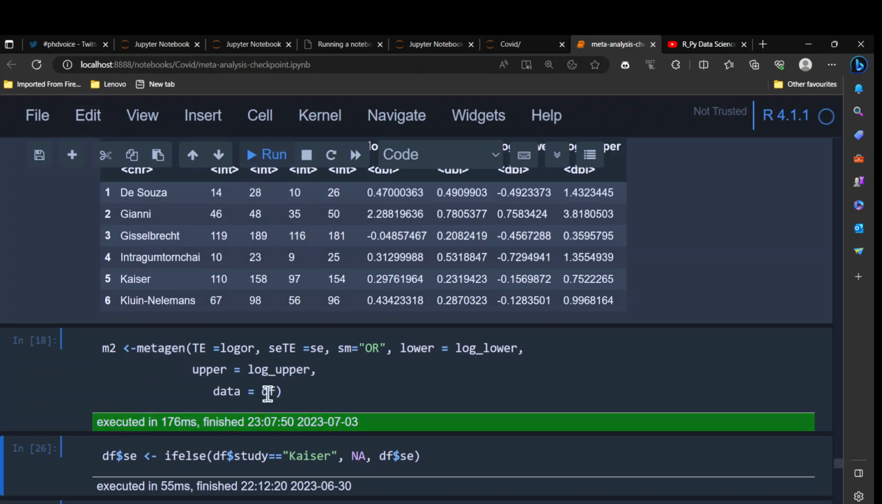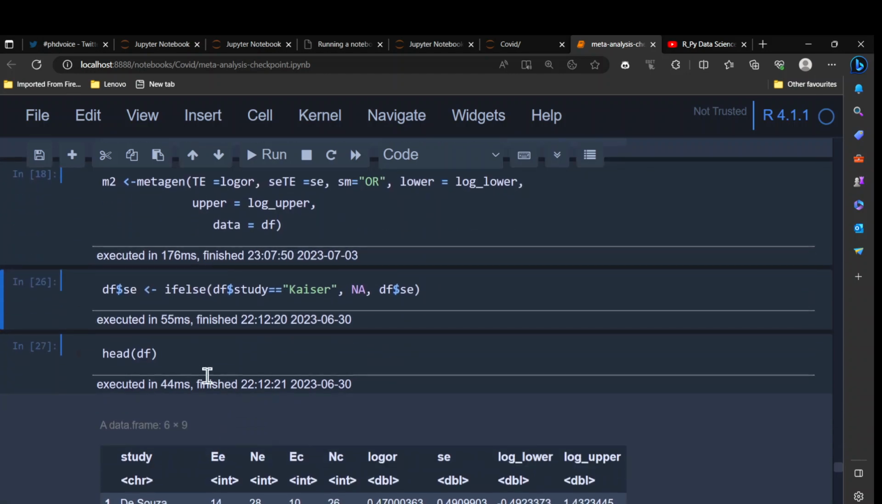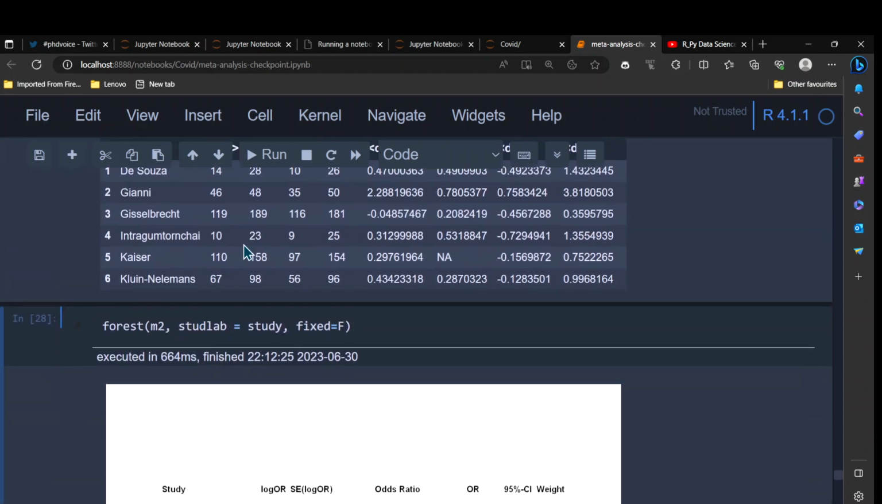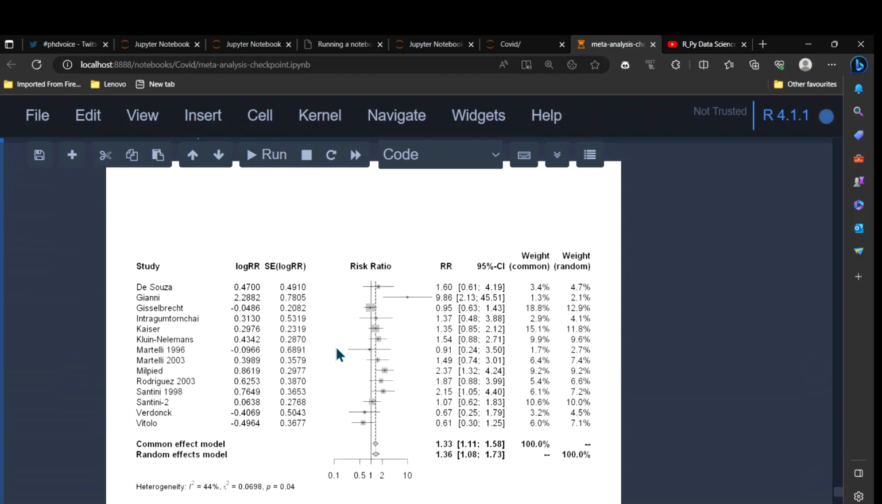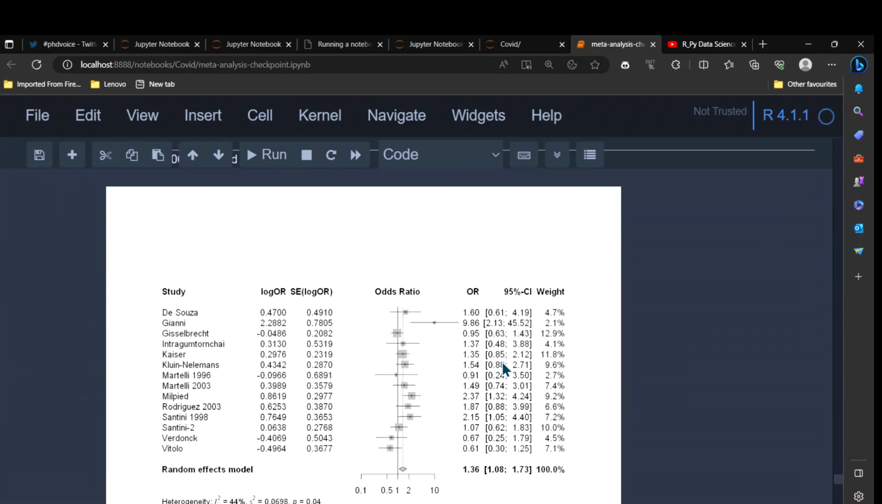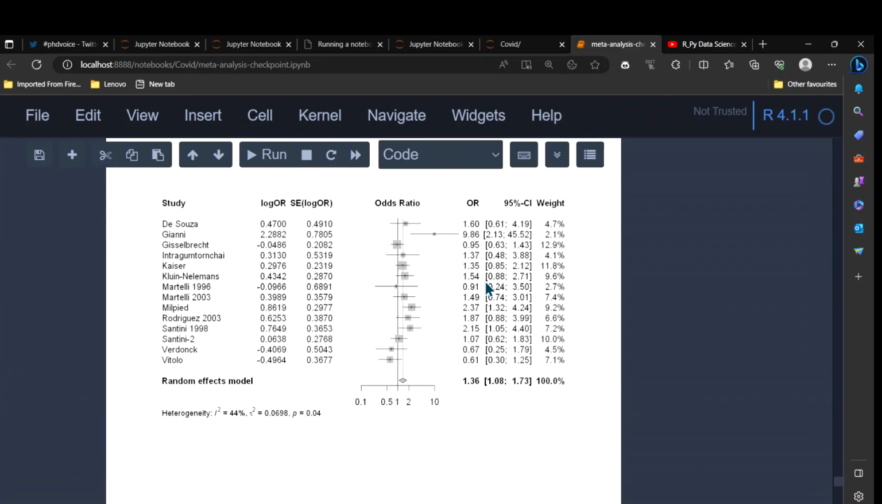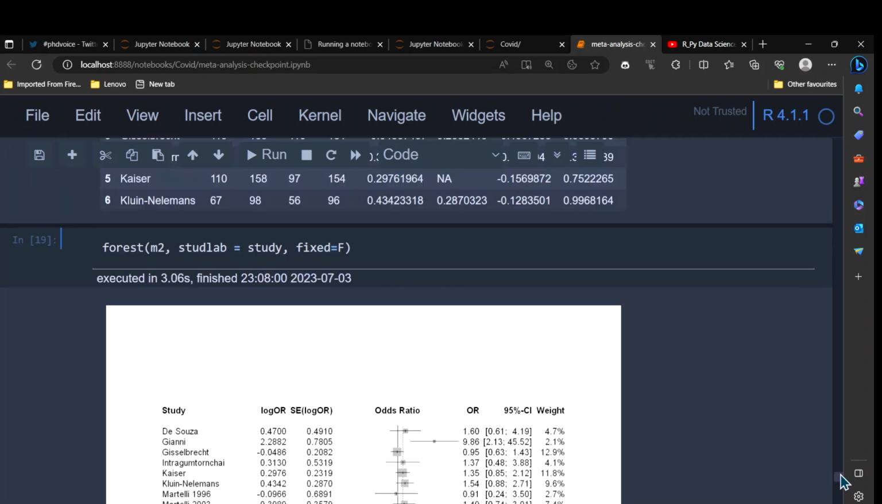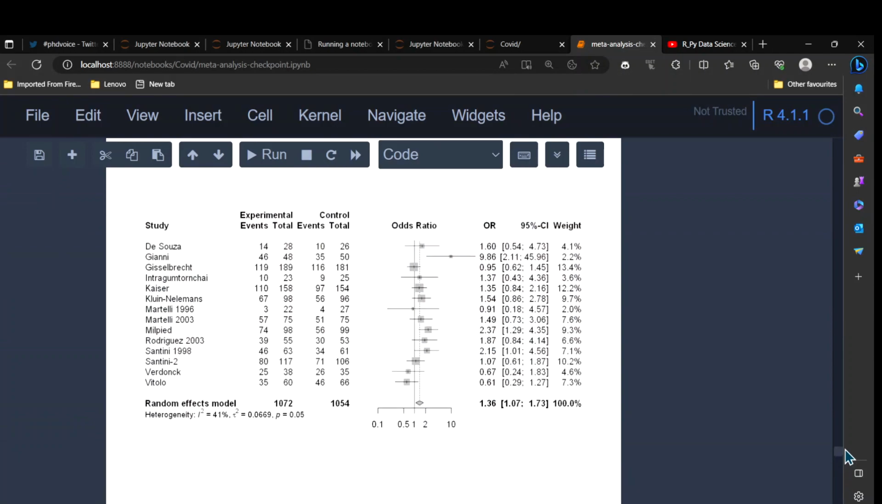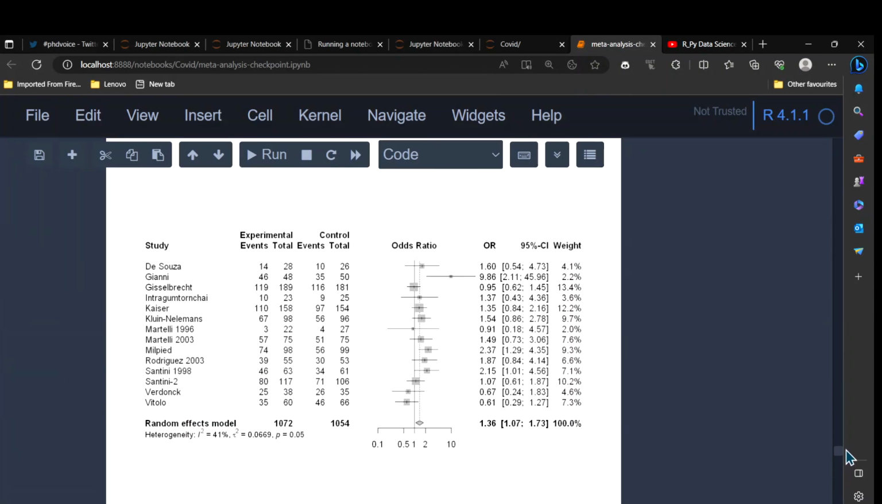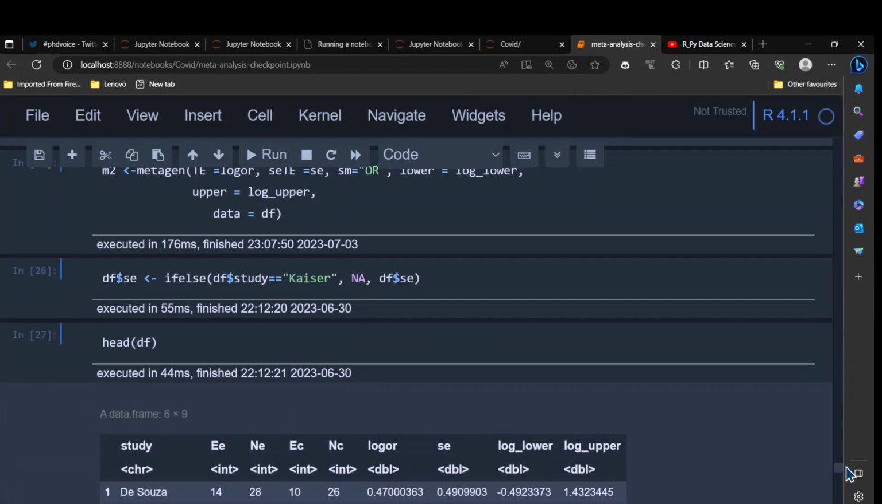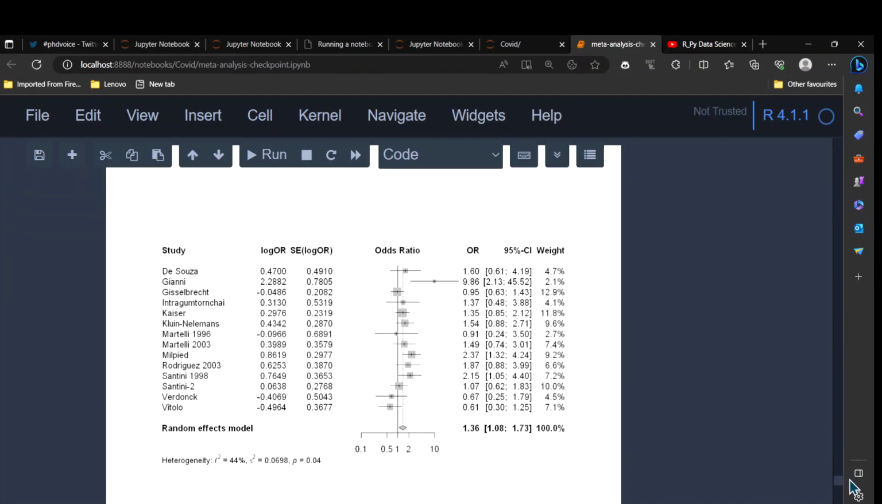So we simply run it in metagen, and then we will be able to see the forest plot. If you remember, our odds ratio was 1.36 using the upper method, and the I-square was also 44%, with an interval of 1.08 to 1.73. There may be a small rounding error because we are manually calculating it. Going back, it was 1.07 to 1.73, and our interval down here is 1.08 to 1.73. Otherwise, everything else is the same.